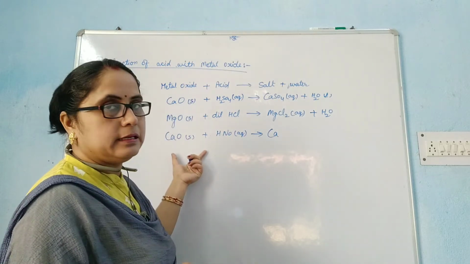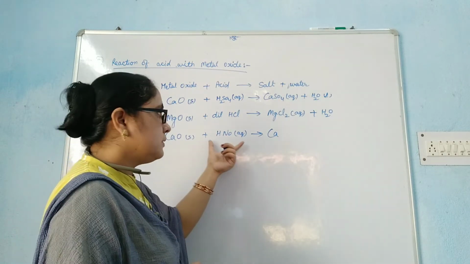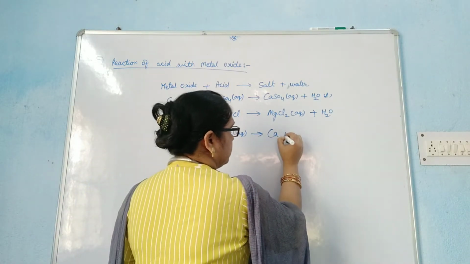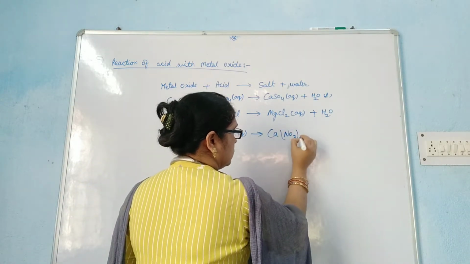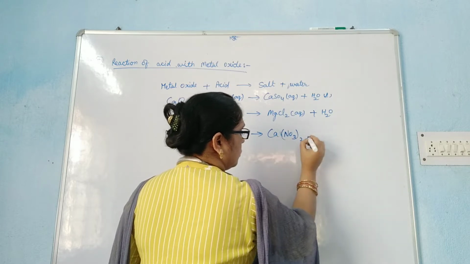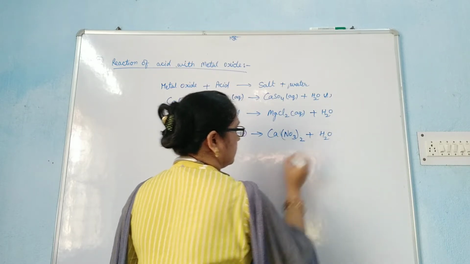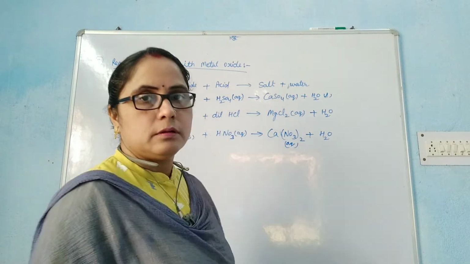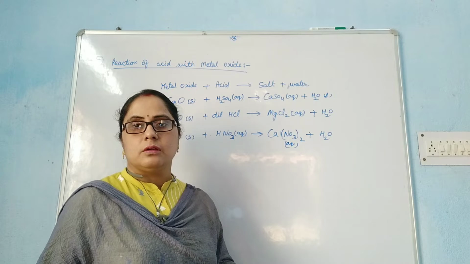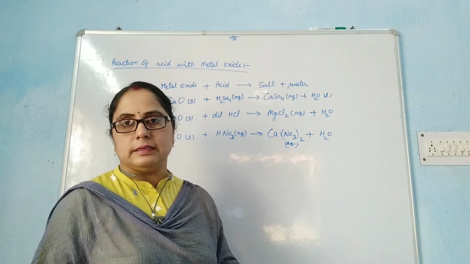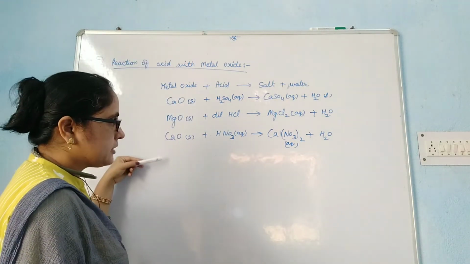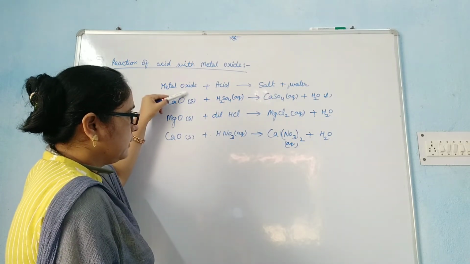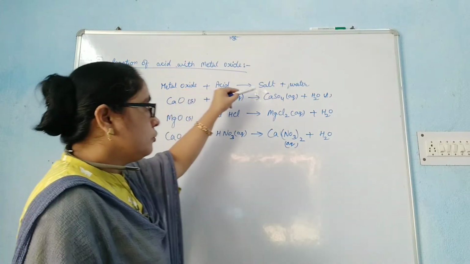When calcium oxide combines with aqueous nitric acid HNO3, it forms calcium nitrate Ca(NO3)2 plus water. This is also aqueous. Students, aqueous means solution in water. So from these reactions, we can conclude that when metal oxide combines with acid, it forms salt and water.